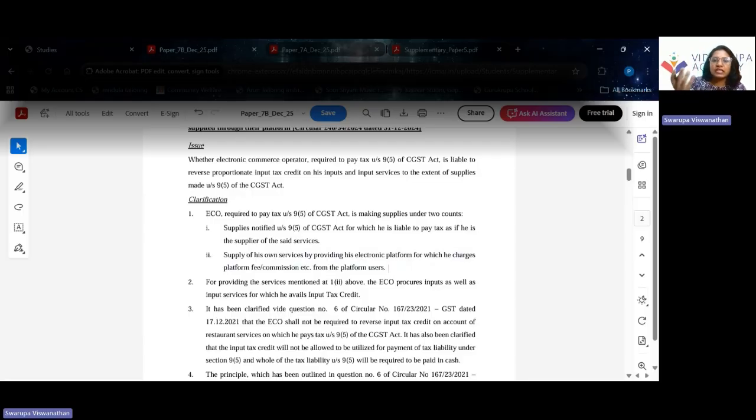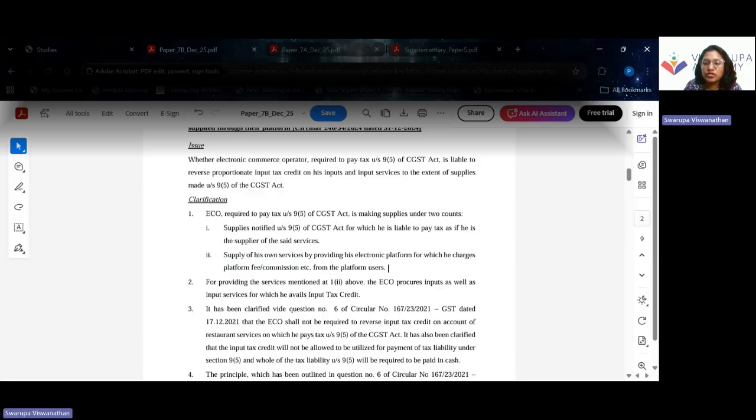So they will have to collect and pay tax if the service provider and the service receiver both are unregistered persons. At the same time, they will also have to pay tax on the platform fees or commission. So this applies to any e-commerce operator, in case of the food industry, in case of Ola, Uber and other transport service providers. So this 9(5) is applicable to all e-commerce operators.